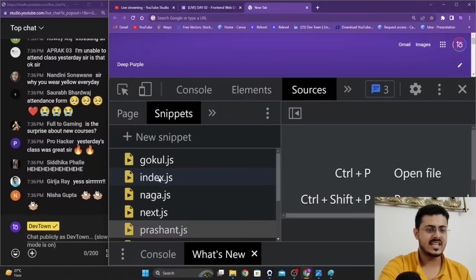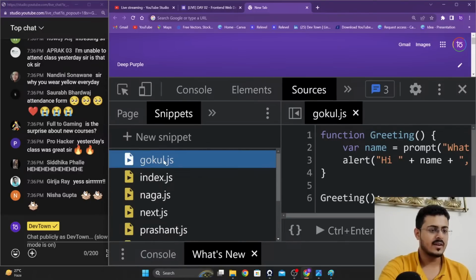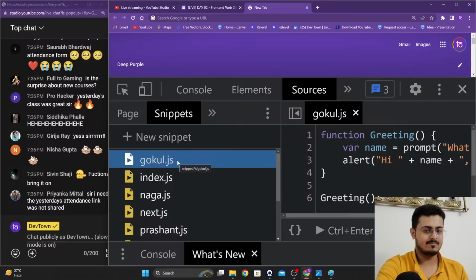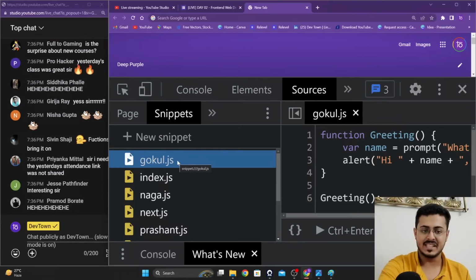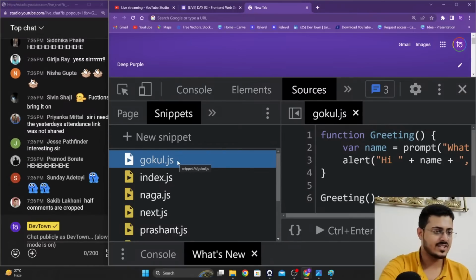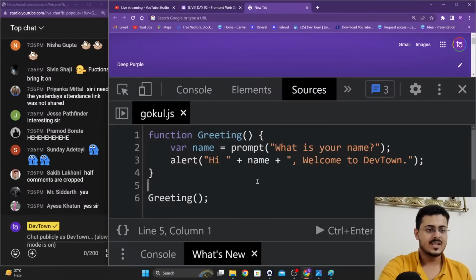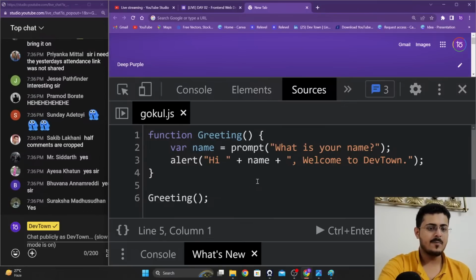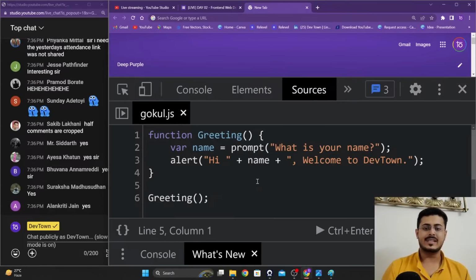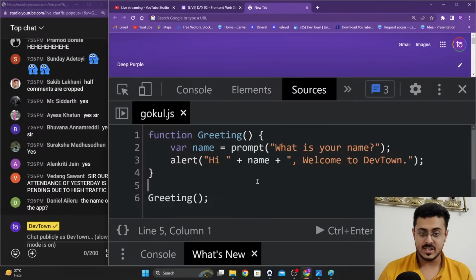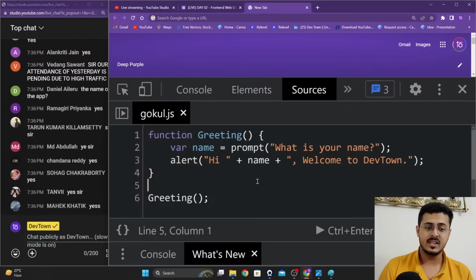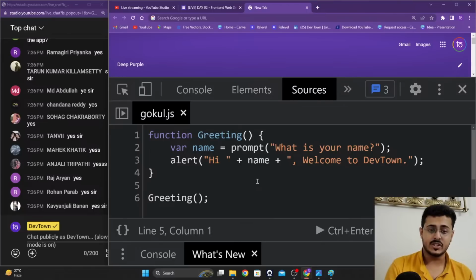Inside of sources, yesterday we created a new page. The name of the snippet that we created yesterday was Gokul.js. Do you guys remember that? Please let me know. So we were right over here, guys. Yesterday we learned how to declare, that is define, a particular function, and then call a particular function to use it.